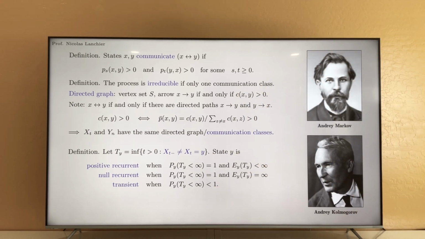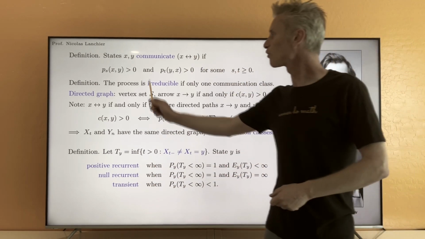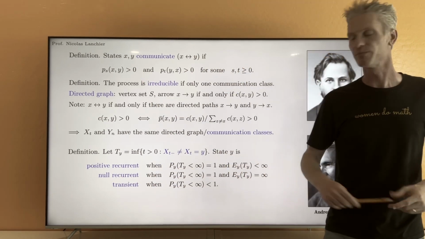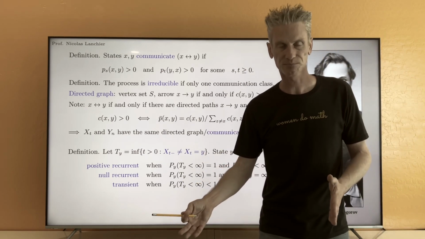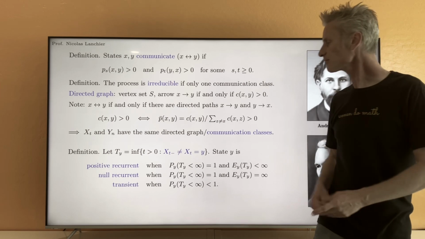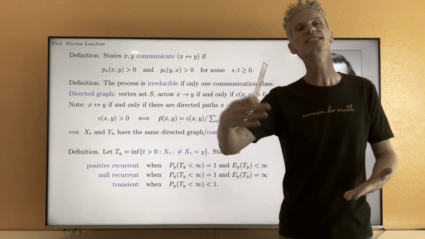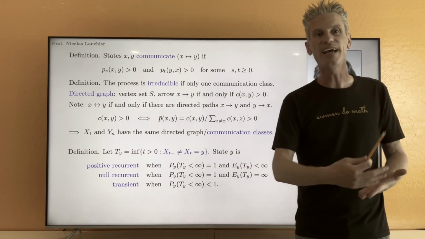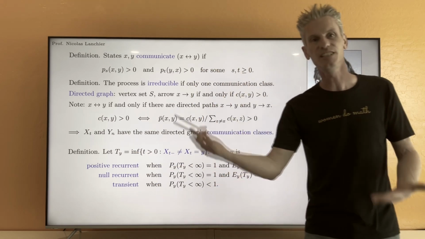Now notice that if a state is recurrent for the continuous time Markov chain, then the number of visits in this state is going to be infinite, starting from this state. And clearly, if the continuous time Markov chain visits a state infinitely often, then the embedded Markov chain also is going to visit this state infinitely often.